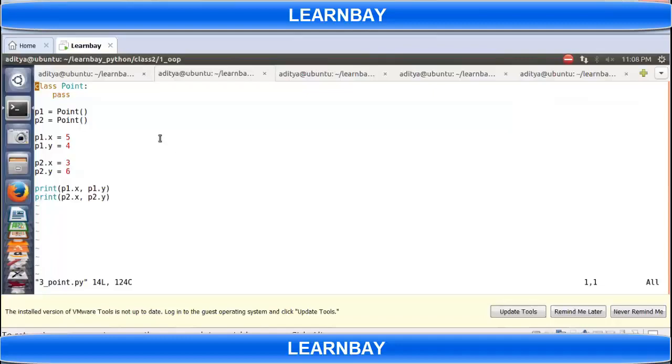Right, so we are adding data members dynamically here in P1 and in P2. This is dynamic, so we will not be getting these values. Let's suppose somebody has got the object and wants to see all the data members in the class. There is a function, and using that you can check what all data members exist for this object.